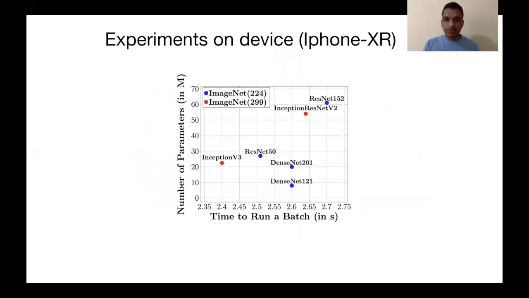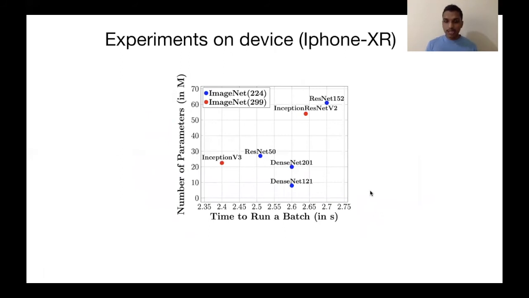The next experiments which we did were on the device, an iPhone XR, and we did this using the ImageNet dataset. The first experiment was to run all the common networks that were available, and we reported the time that is required to run a batch versus the number of parameters.